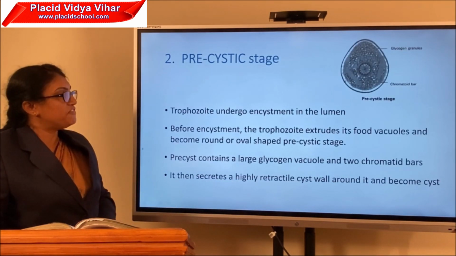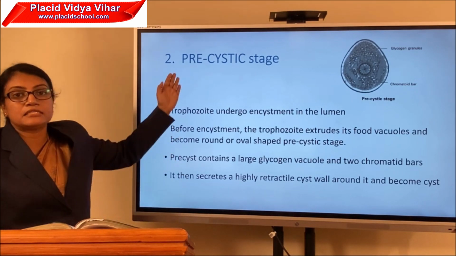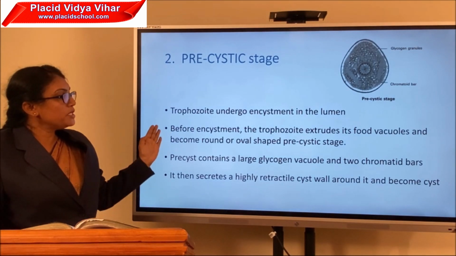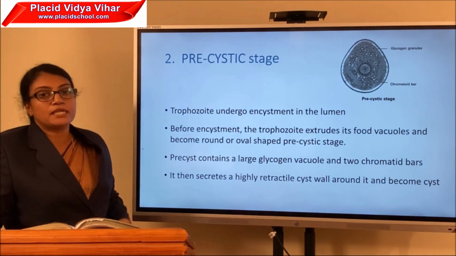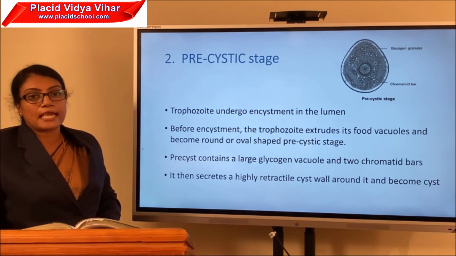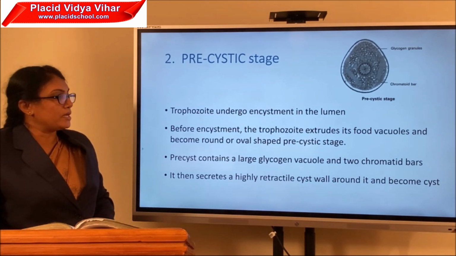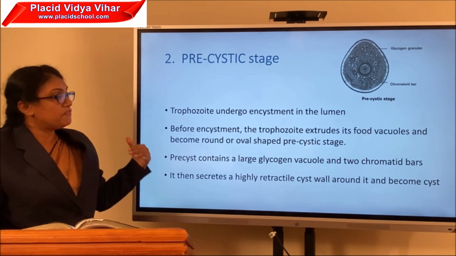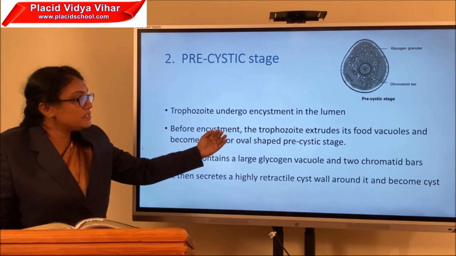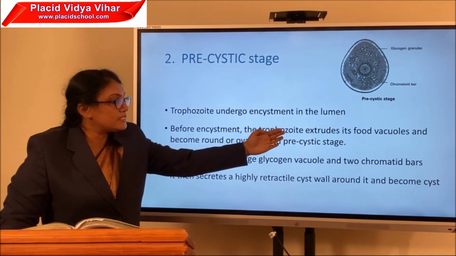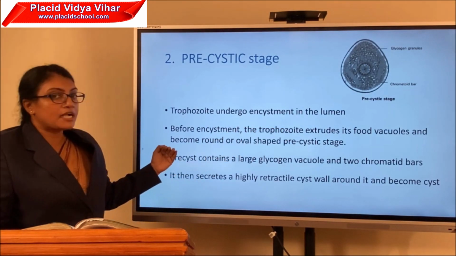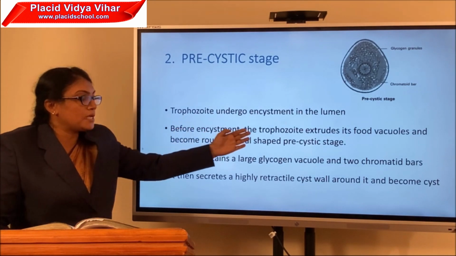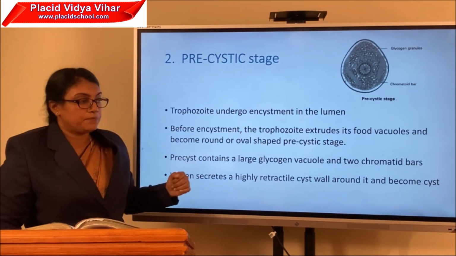Another morphological form of the parasite is the pre-cystic stage. The trophozoite undergoes encystment in the lumen. That means it gets an outer covering, and a cyst stage is formed. Before this cyst formation, the trophozoite extrudes its food vacuoles and becomes a round or oval shaped structure known as the pre-cystic stage.